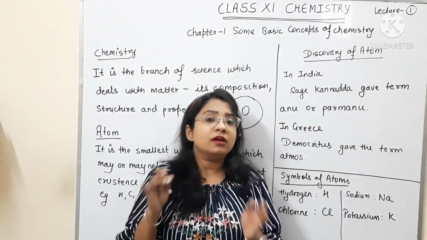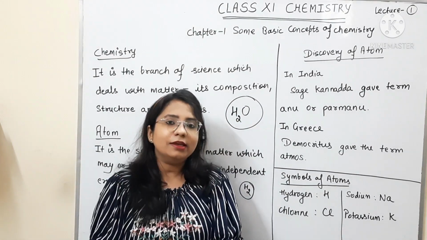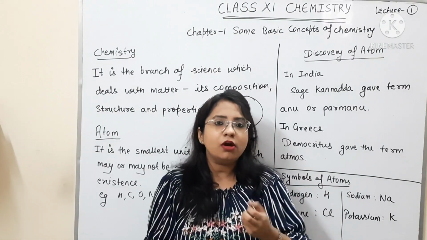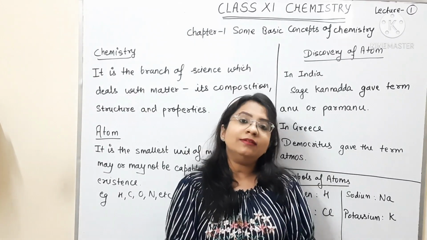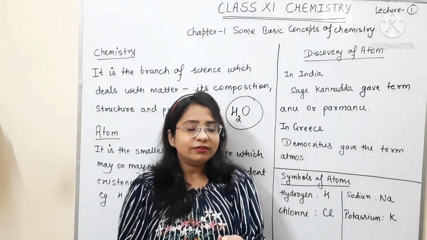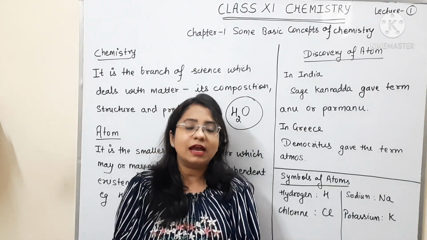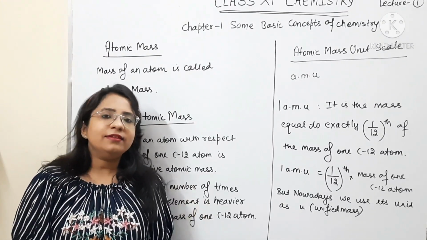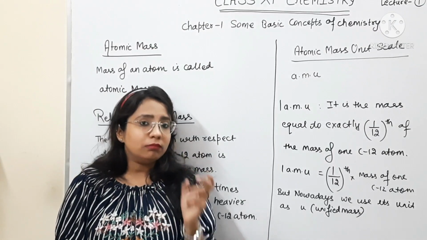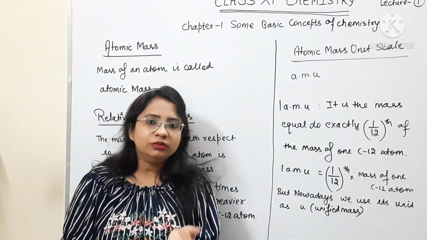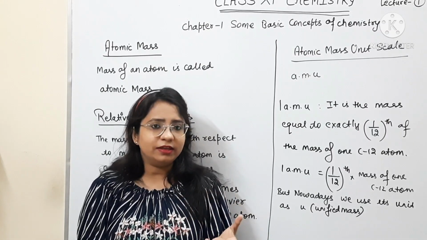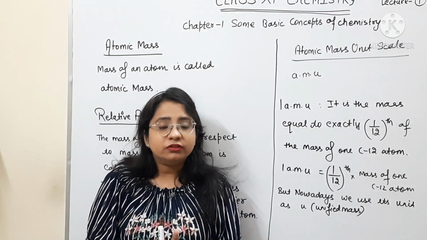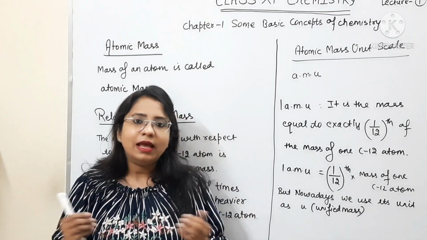So far we have discussed what is chemistry, what are the applications of chemistry, what is actually an atom, and how the discovery of the atom took place. Now we will discuss atomic mass, because we are discussing atoms. So first of all we should understand what is actually the mass of an atom. Now, atomic mass, as the name suggests, means the mass of an atom. But we know that atoms are very small in size. We cannot see them with our naked eyes. We know that atoms are spherical in nature, but we cannot measure the mass of an atom as such.